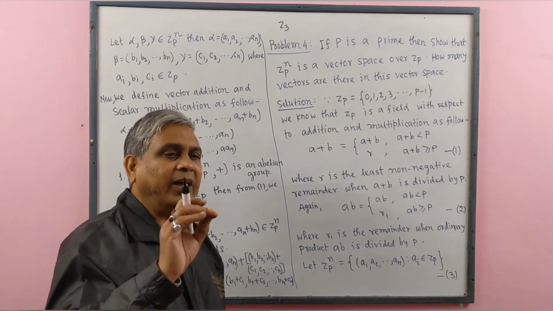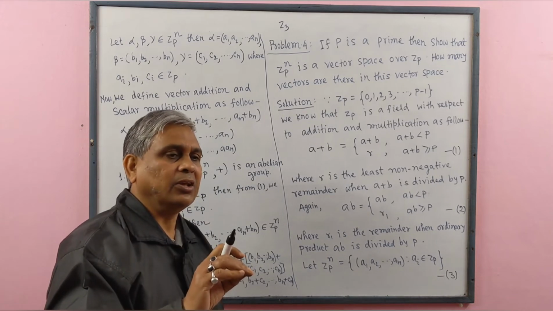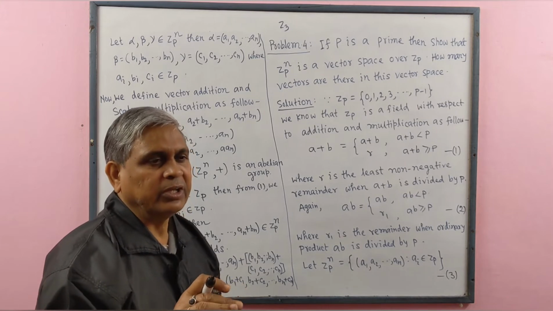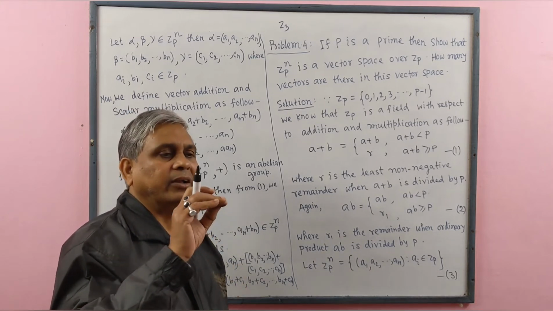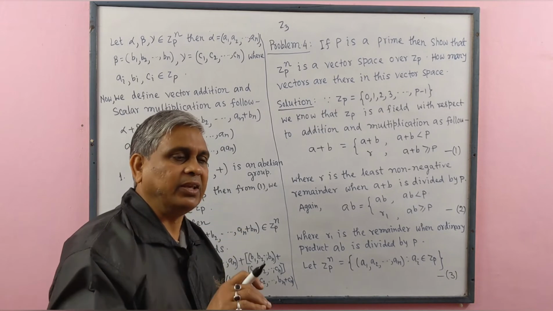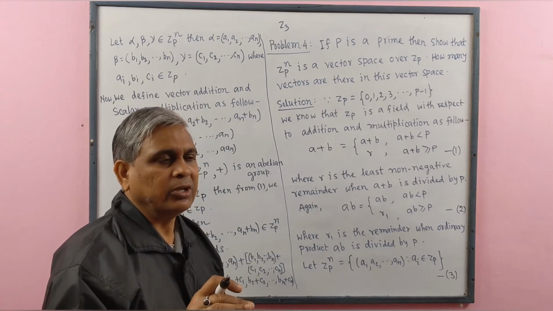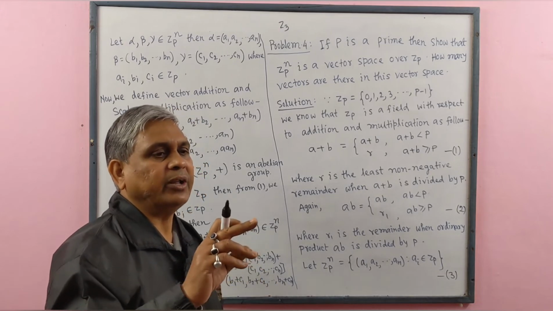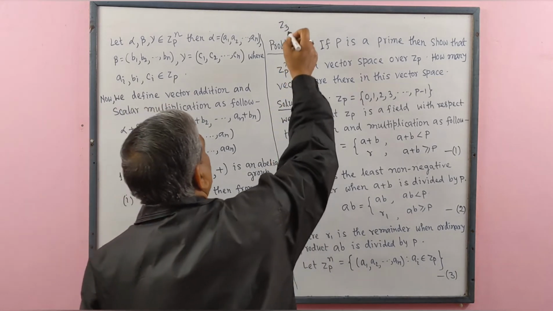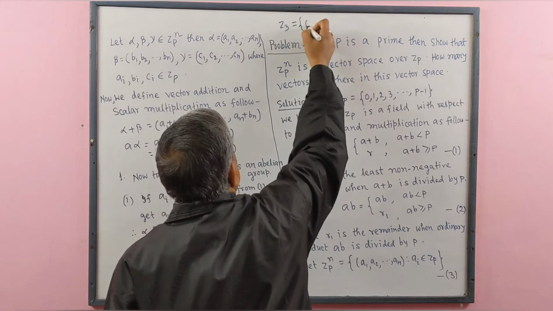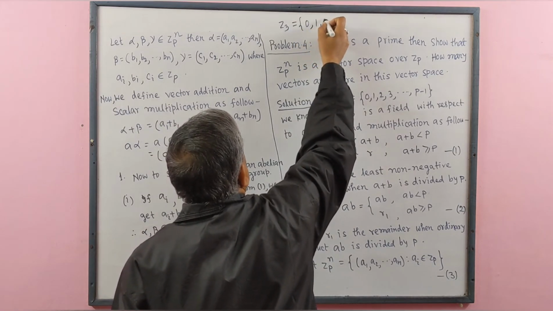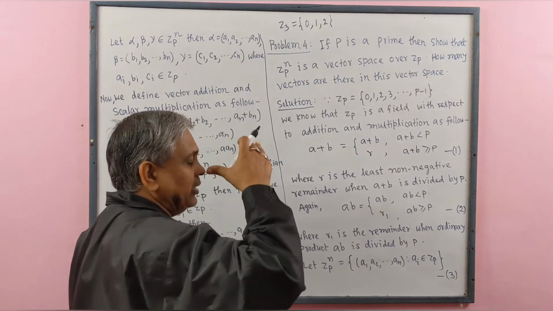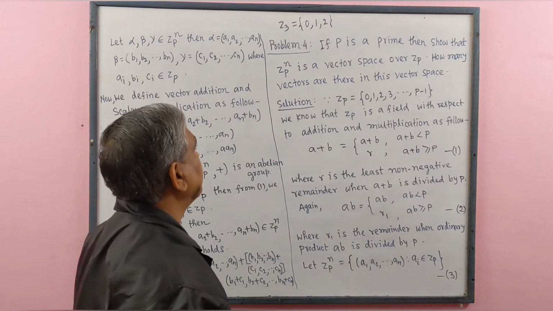If we divide 5 by 3, we get remainder 2. If we divide 6 by 3, we get remainder 0. If we divide 7 by 3, we get remainder 1. Ultimately, we are getting remainders 0, 1 and 2. Not 3, not 4, not anything.